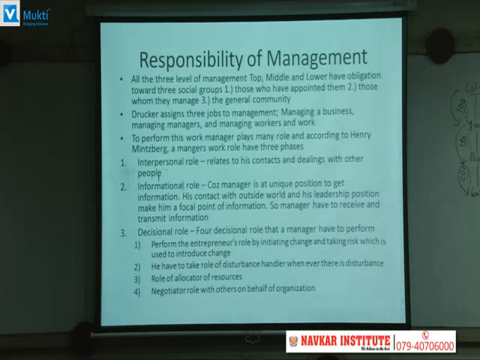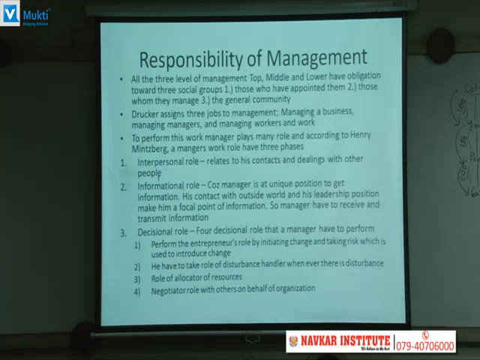Peter Drucker, he was also a management scholar, assigned 3 jobs to management. One, managing a business, another managing managers, and third managing workers and work. So 3 रिस्पॉन्सिबिलिटी दिया है. बिजनेस मैनेज करो, मैनेजर को मैनेज करो और वर्कर को या वर्क को मैनेज करो. To perform this work, ये काम करने के लिए हेनरी मिंट्ज़बर्ग ने मैनेजर के रोल डिफाइन किए.